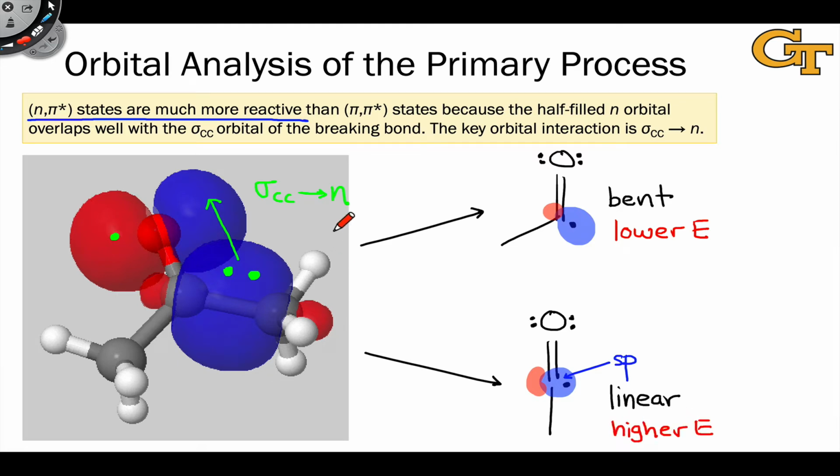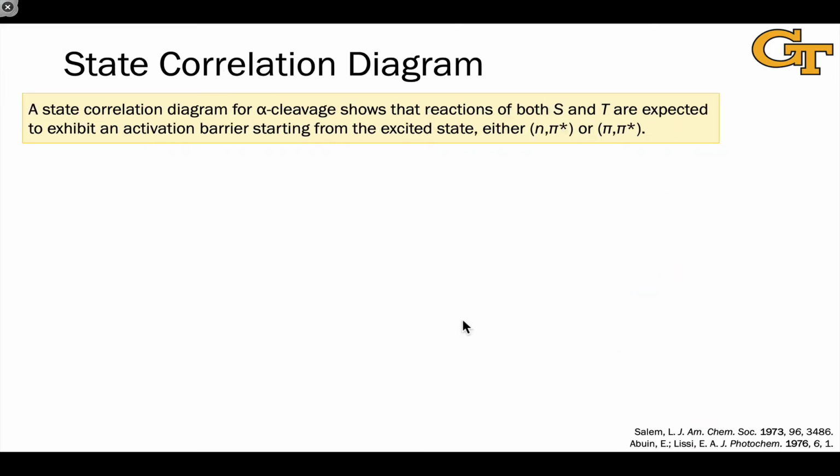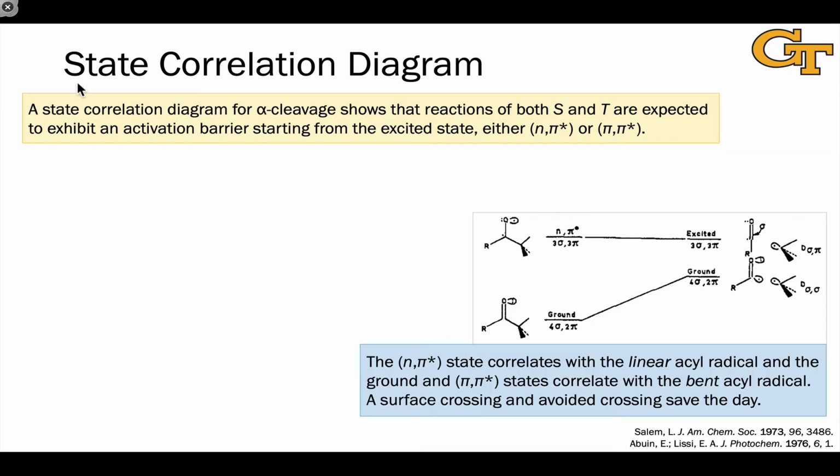Now let's build a state correlation diagram to see how the excited n-pi star and pi-pi star states can evolve into these various acyl radical products. To start the process of drawing the state correlation diagram for alpha cleavage, let's lay down the orbital structures of the ground and excited states of the reactants, the ketone, and the products, the acyl radical and tert-butyl radical, and see how they correlate with one another.